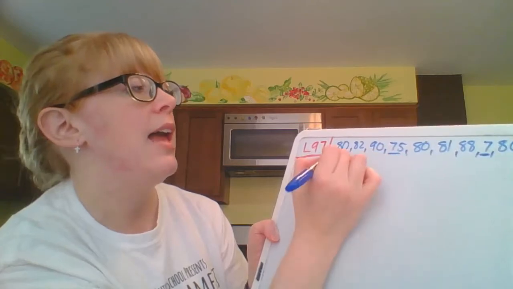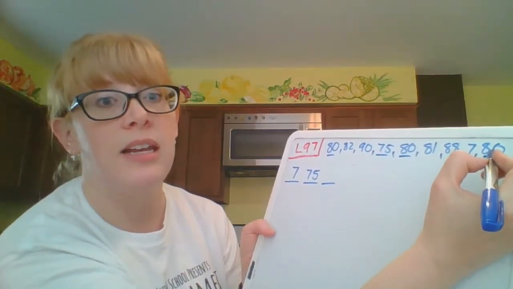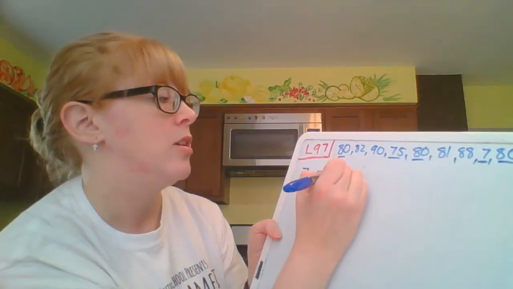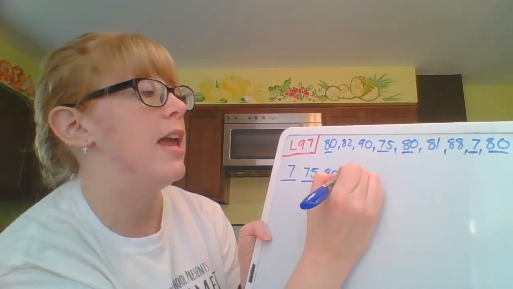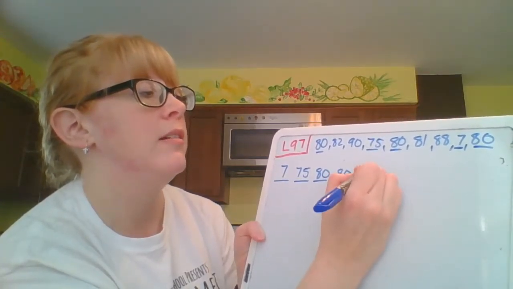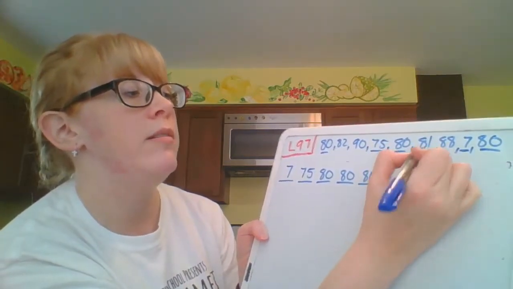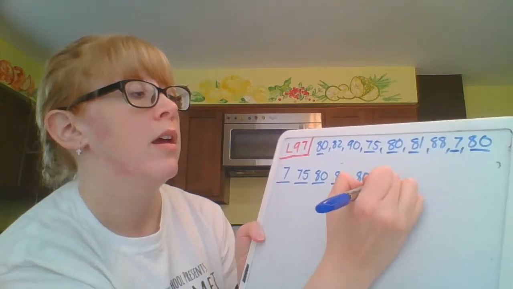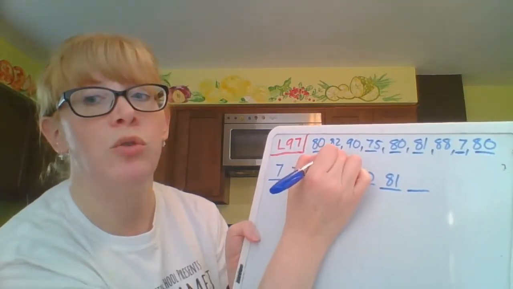Then I got 80, and I actually got 3 80s. 80 is pretty solid. So I got an 80. Then I got another 80. Then I got another 80. So I got all of those underlined. I have an 81. I have an 82.